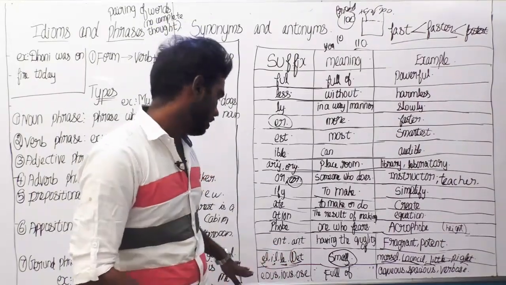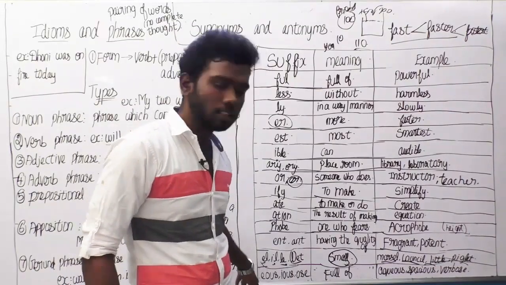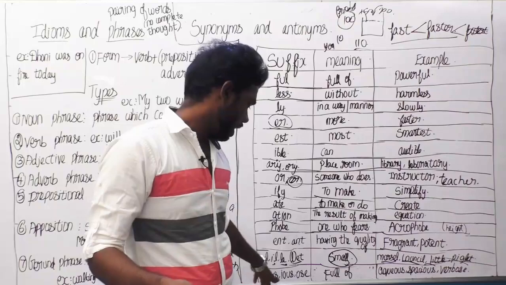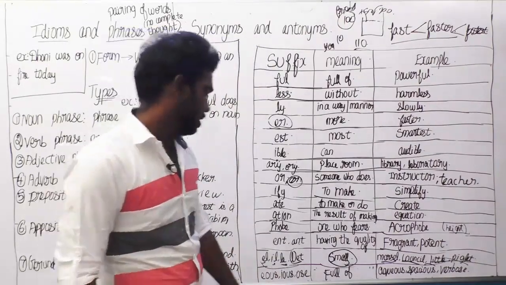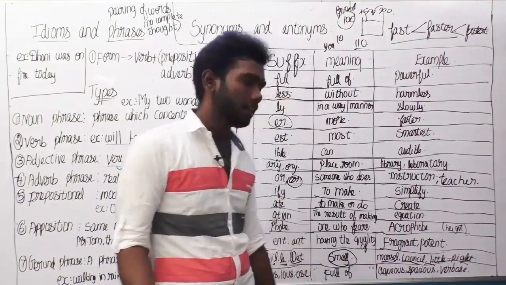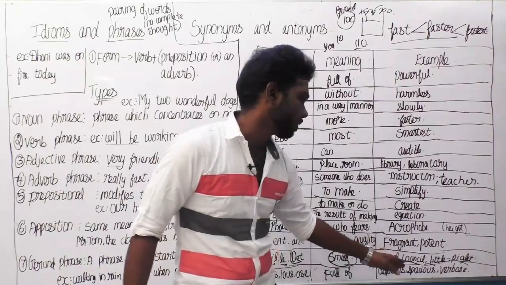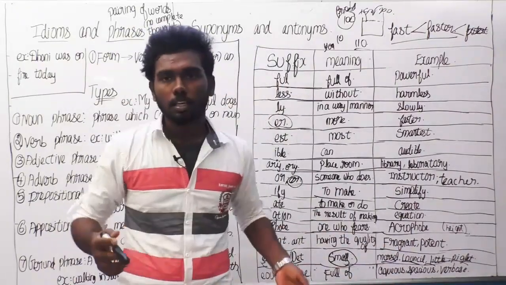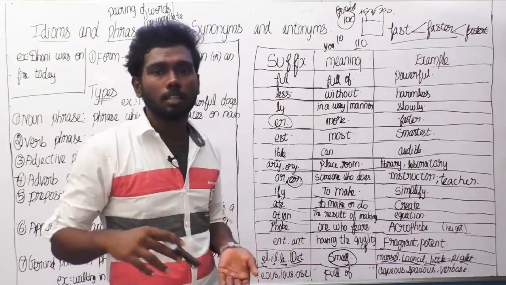Yeah, that's it. So, the next example is the suffix ending with eous, ious, ose. The meaning here is full of. Example, aqueous, spacious, verbose. So, aqueous means it is full of water. Spacious, full of space, like that. It comes in that manner.